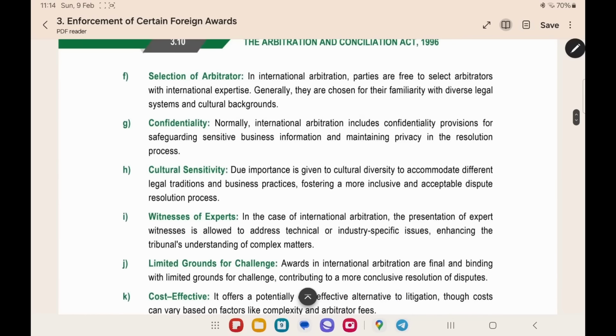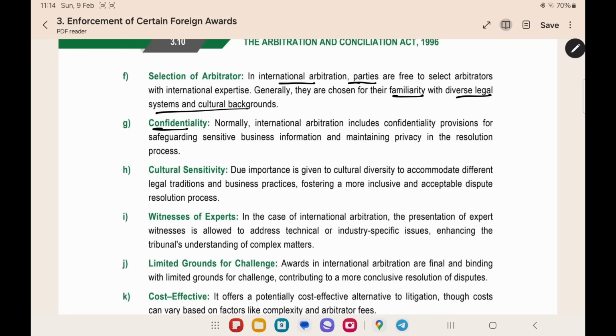Next point is selection of arbitrator. Here in the international arbitration, parties can select the arbitrator themselves. Now they are chosen for their familiarity with diverse legal systems and cultural backgrounds. Now we can select an arbitrator who has a different cultural background. For example, the International Chamber of Commerce has very experienced lawyers who have seen many cases in international arbitration. They have diverse legal system knowledge. They have diverse cultural backgrounds. You can select them.